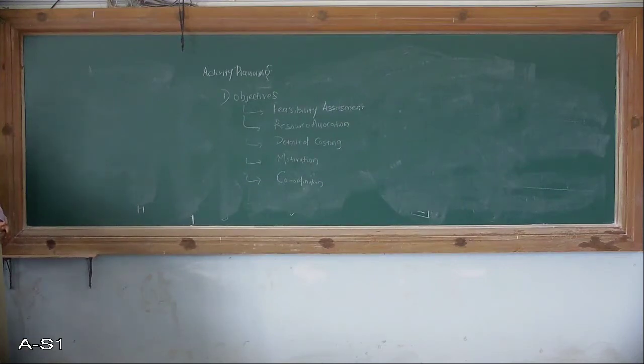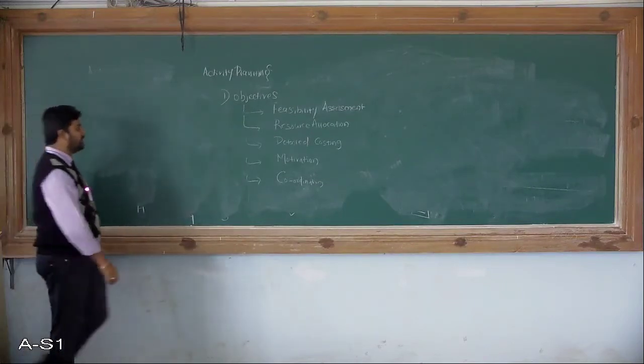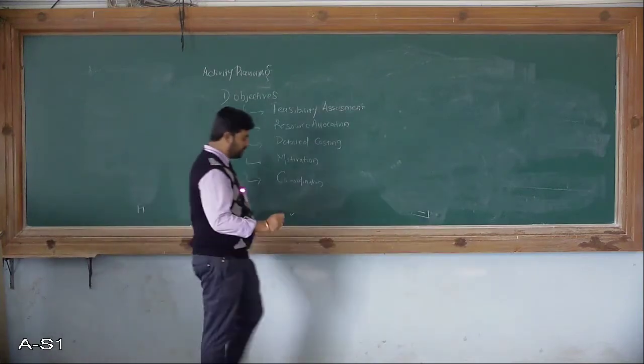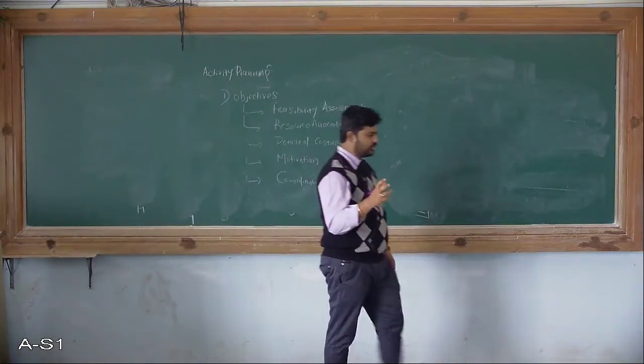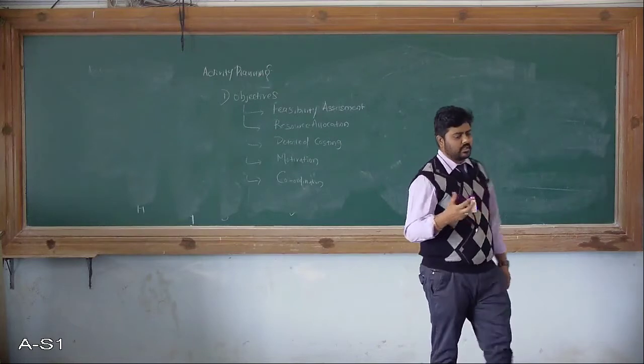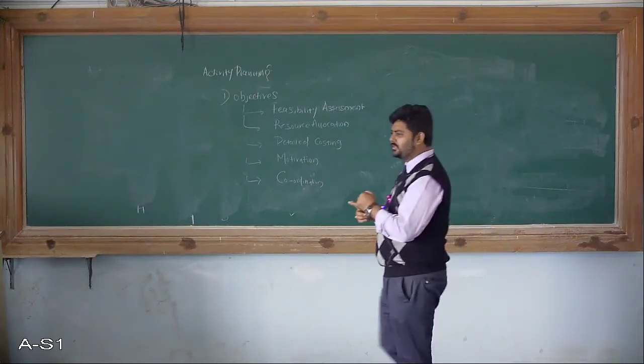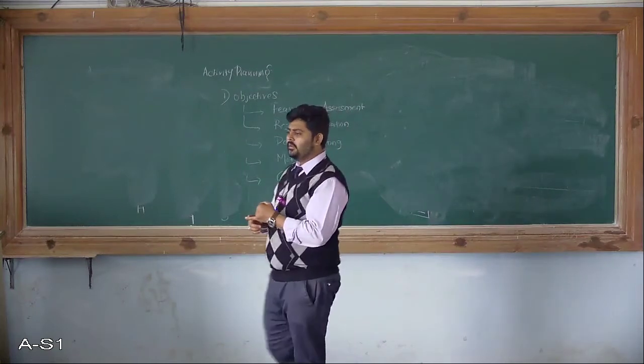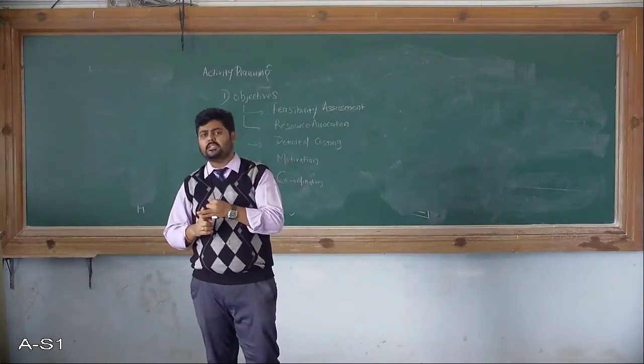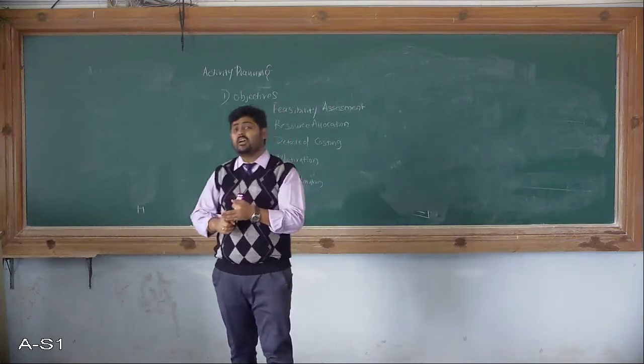Then comes avoiding different activities competing for the same resources at the same time. This also happens many times, as I told, with the reuse-oriented model. Whenever you are sharing resources in the form of people, another form is money, and another form is resources.